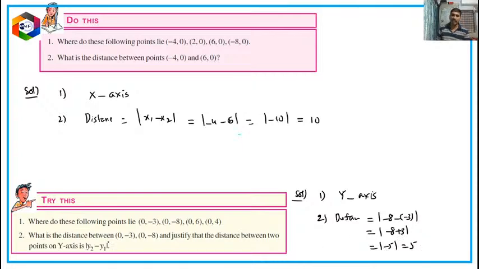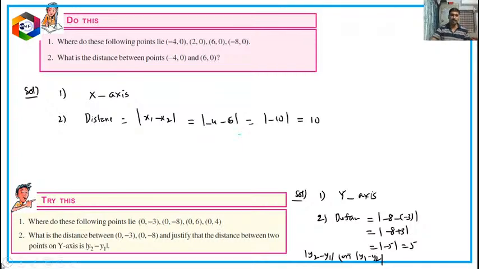So the distance, as we know, is equal to modulus of y2 minus y1 or modulus of y1 minus y2. So the distance between 2 points on the x-axis is mod x1 minus x2, and the distance between 2 points which both lie on the y-axis is mod y1 minus y2 or y2 minus y1. I hope up to here it is clear, children, for everyone.